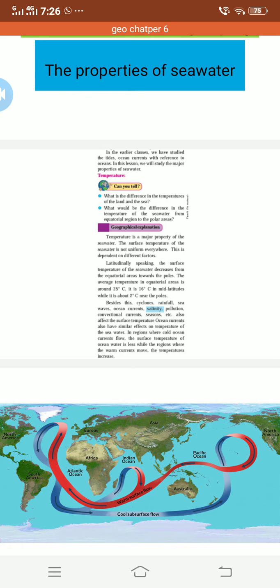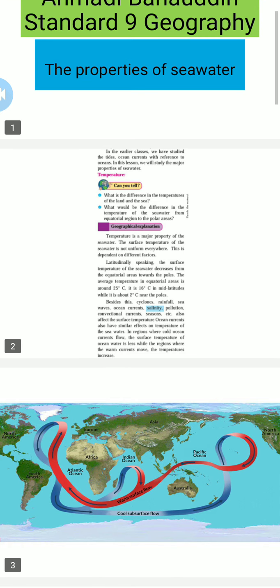If you take the example of Kashmir, what happens? Kashmir is always a cold area. Whether they face snowfall or rainfall, they will never face heat. Why? Because it is located in a high area, like a hill station, or you can say a cold state of India. Likewise, if you go to Rajasthan, what happens? They always have a hot climate. So this is all about the equatorial area.